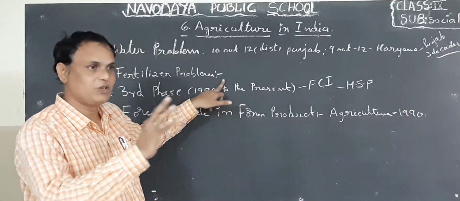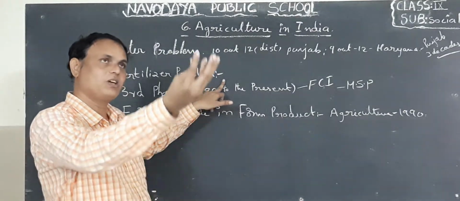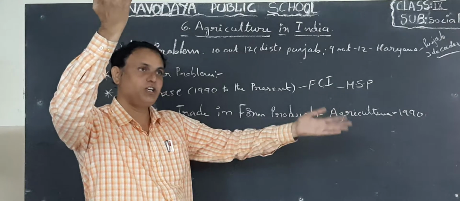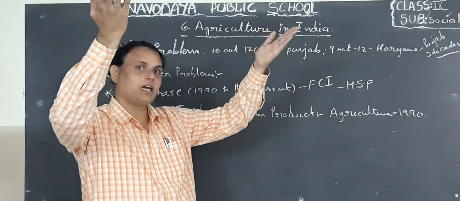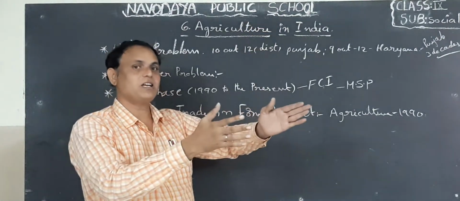Okay, children, we need food products because our Indian population is growing fast. To meet this fast growing population, we need food grains also. Okay, so how can we produce the food grains? Through the green revolution.